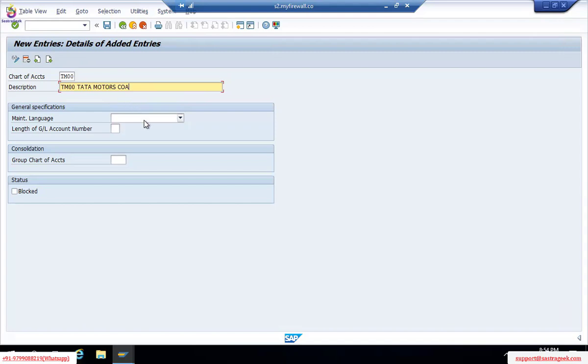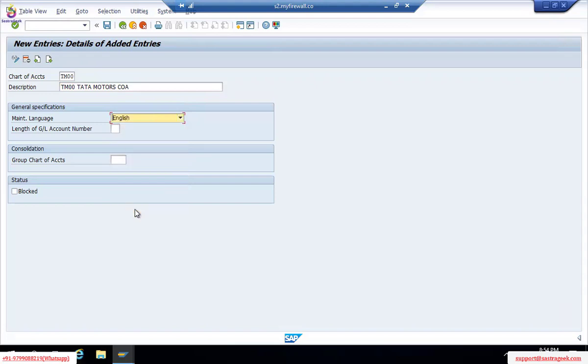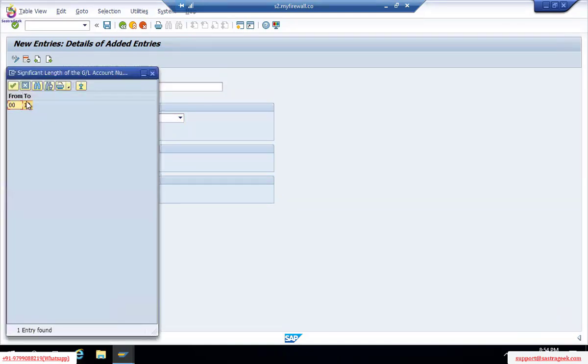Okay, so which language do you want to maintain? Obviously it will be English, but I have seen for Italy people and all, they would like to go for their own language. So we can go for that, but here we are using English. Length of a GL account number can be 0 to 10 digits maximum. Okay, length of your GL account number can be 10 digits.